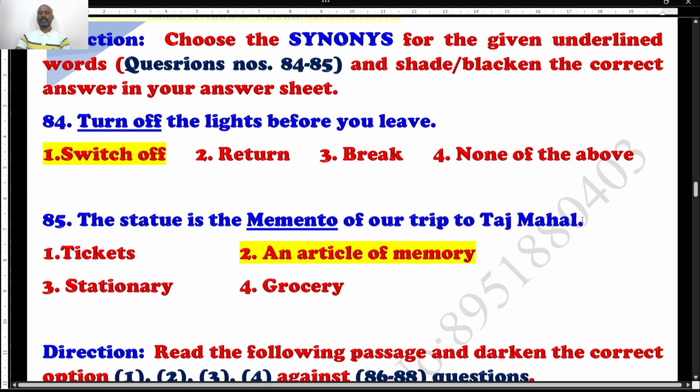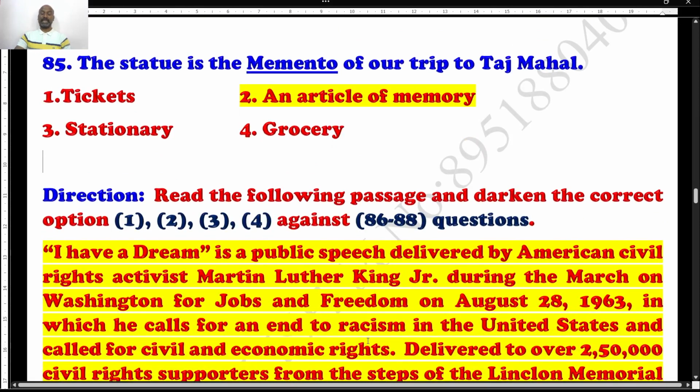You know very well, Taj Mahal was constructed or built by Shah Jahan in the memory of his beloved wife Mumtaz. So, memento is nothing but an article, a thing in the memory of someone. So, option 2 is the right answer. That's all. Let's move to the next one.